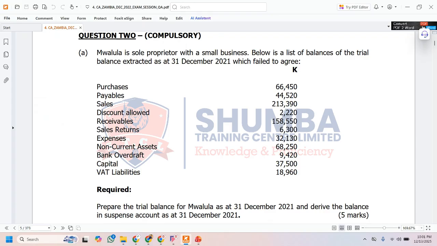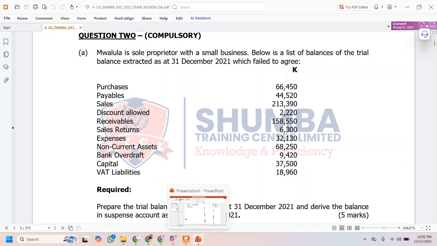This is a tax that we are supposed to pay to the government after we subtract our own input VAT. The way VAT works is that we charge VAT on our customers through the sales, and then we are also charged by our suppliers through the purchases that we make. Now, when we do the subtraction, the VAT on purchases minus the VAT we charged our customers through sales, the difference, if it's positive, we give it to ZRA. If it's negative, we claim a refund. So in this case, the liability here is the positive amount that's remaining.